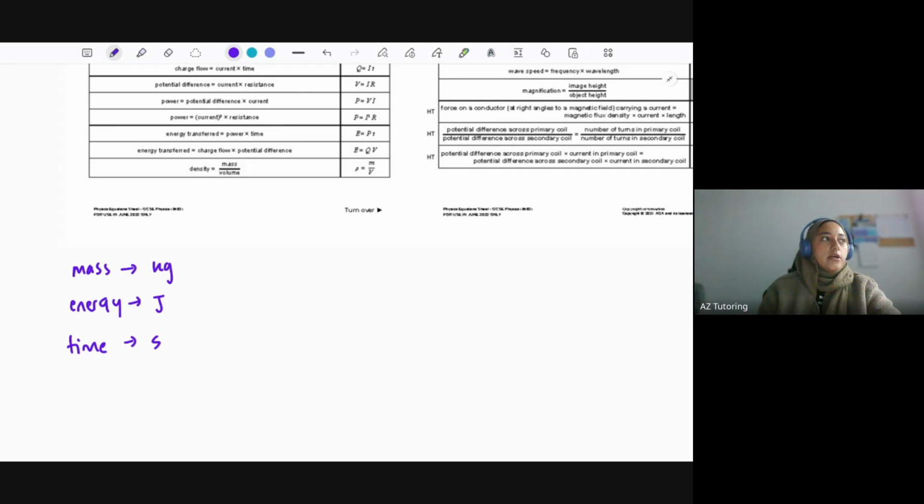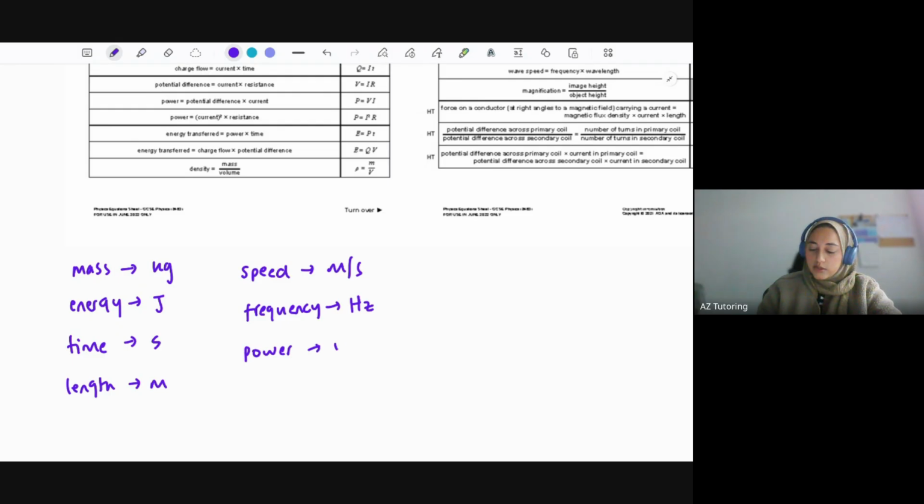What else have we got? We've got length. Length is always in meters. We've got speed. Speed is in meters per second. Energy can also be referred to as work, but we'll come to that. In terms of waves and such, frequency is measured in hertz. We've got power, which is measured in watts. It's quite common for them to give that in kilowatts, and then you have to convert that.